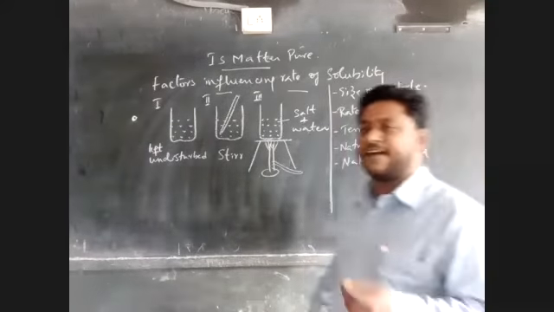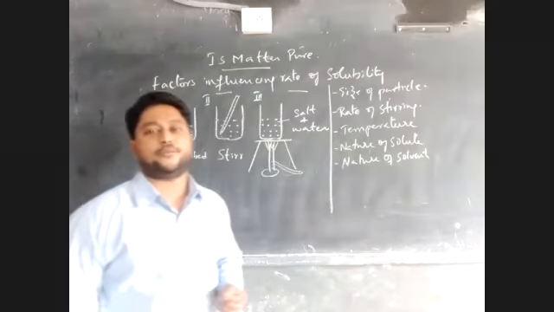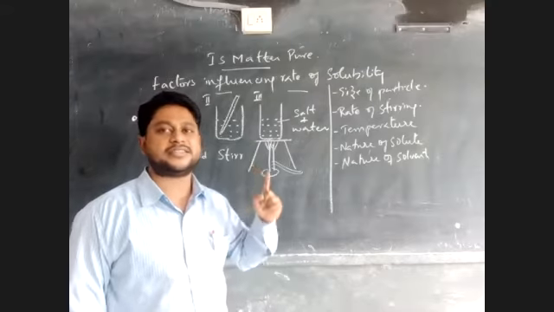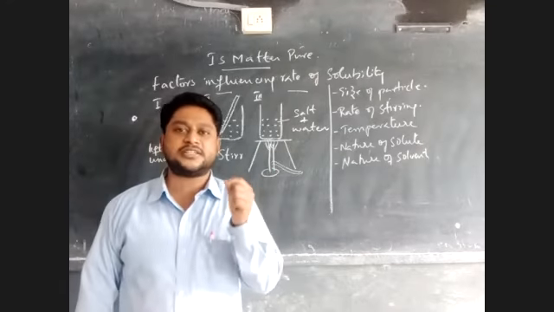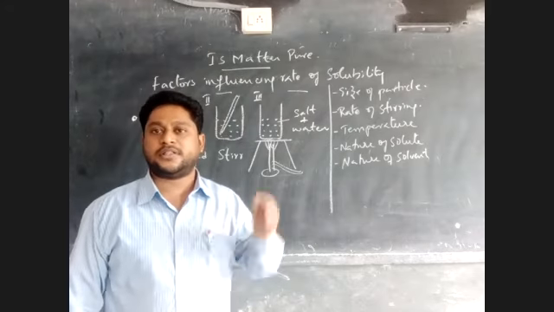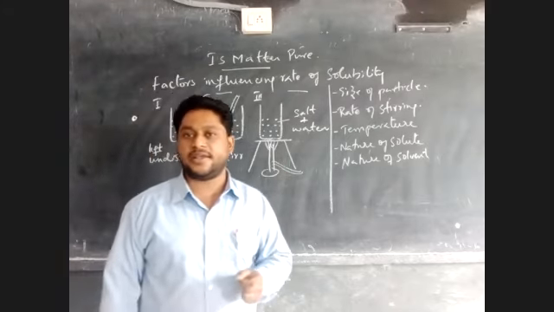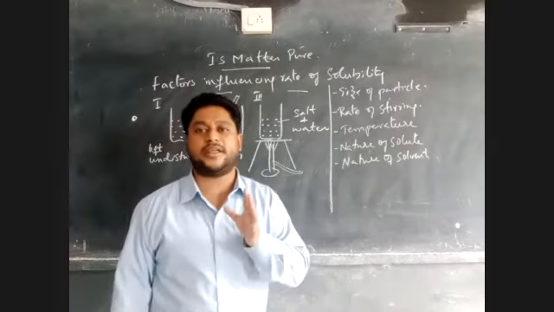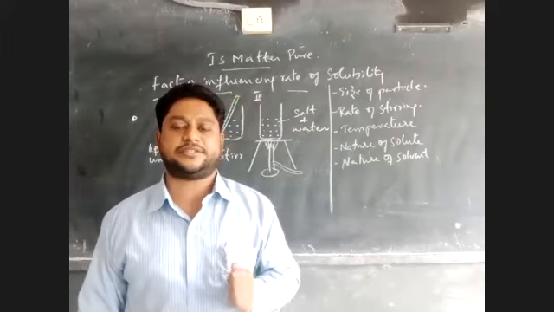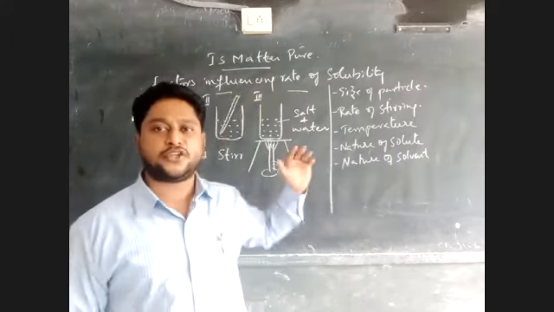So these are the 5 points which influence the rate of solubility. The first one is size of the particle. Smaller the size of the particle, rate of solubility will be more. The next, rate of stirring. If you stir the contents fast, then the contents will dissolve quickly. Next, temperature. As the temperature increases, solubility also increases.